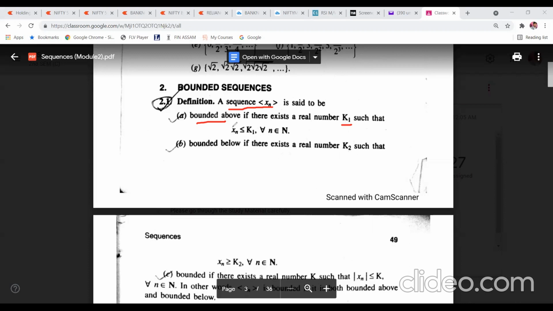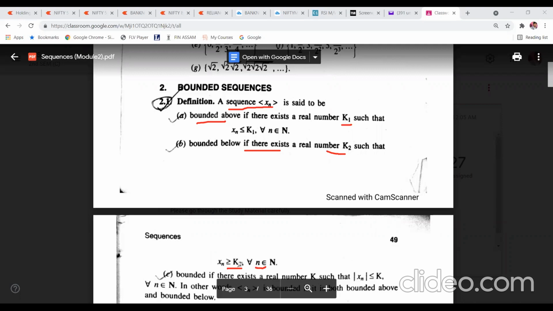In the same way, you are going to get a value of xn that is the lowest value of xn, and no value of xn can be smaller than that value. So bounded below, in a similar fashion: if there exists a real number k2 such that xn is greater than or equal to k2, that means you are not going to get any value of xn for any n from the set of natural numbers for which xn is less than k2.